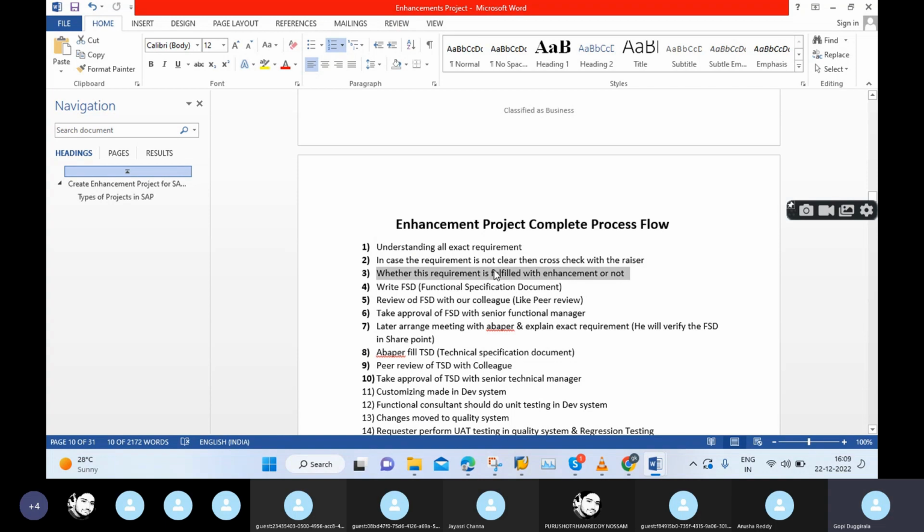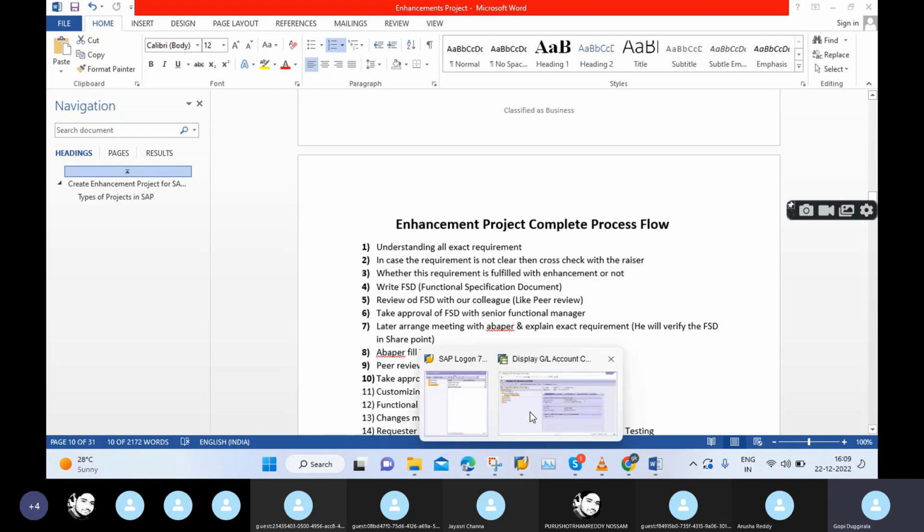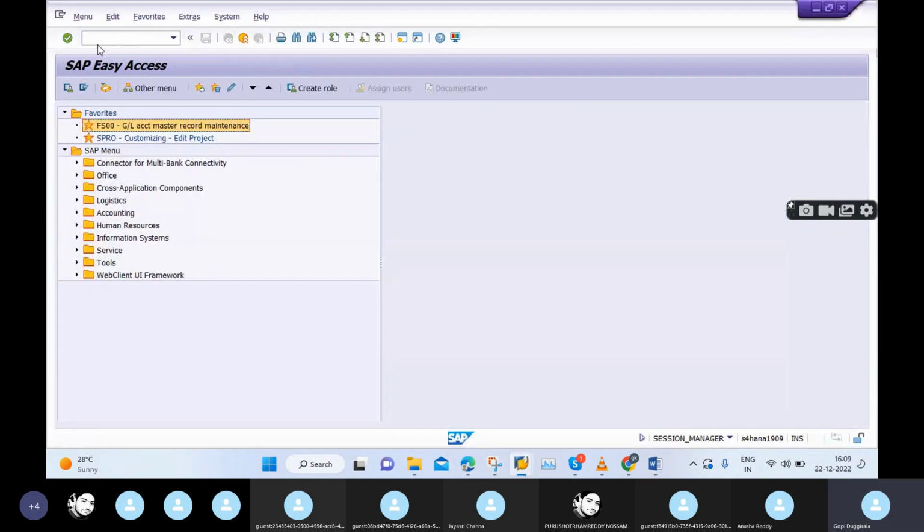And the third one is, once you know the complete requirement, then as a FICO consultant, as a functional consultant, you need to think whether this one is possible or not. And one more scenario I will tell. For example, we have FBL3N transaction code, right?